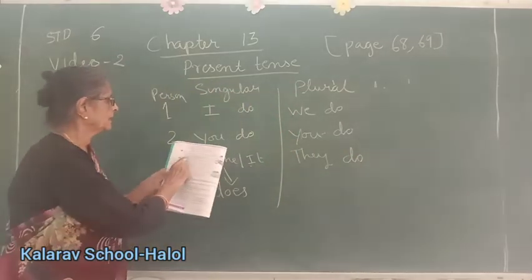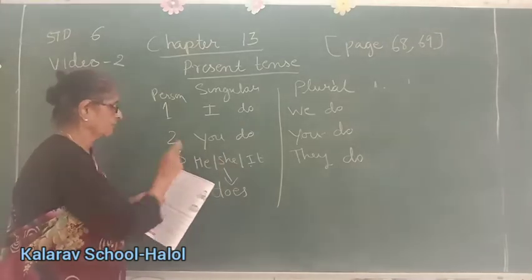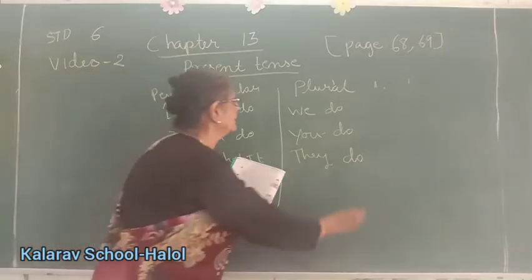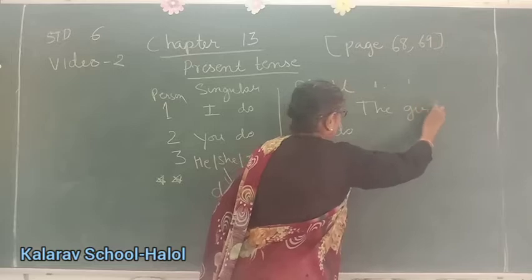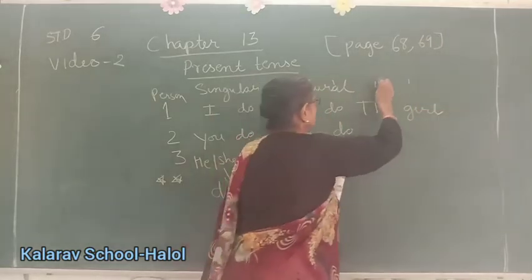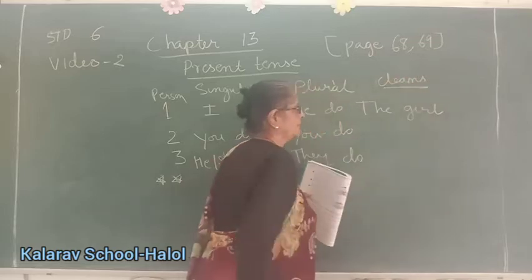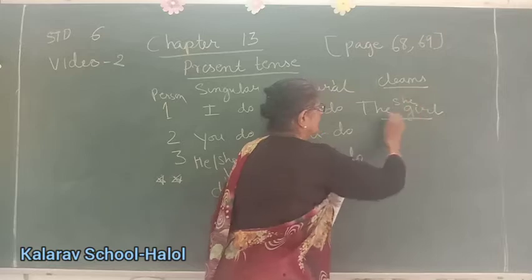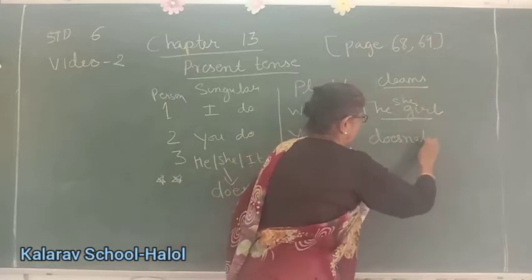See now. The girl cleans her room in the morning. Now, we want to change it into negative. So, what will we write? The girl cleans. Cleans is a verb. The girl is she. The girl does not.